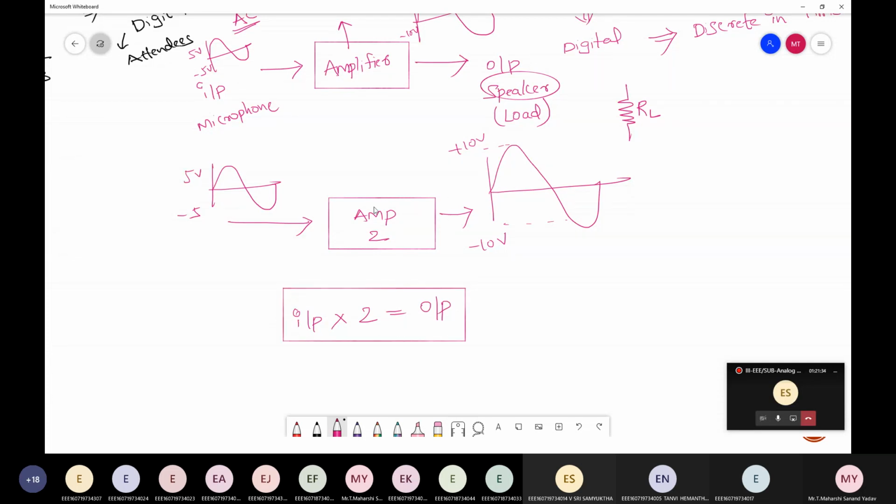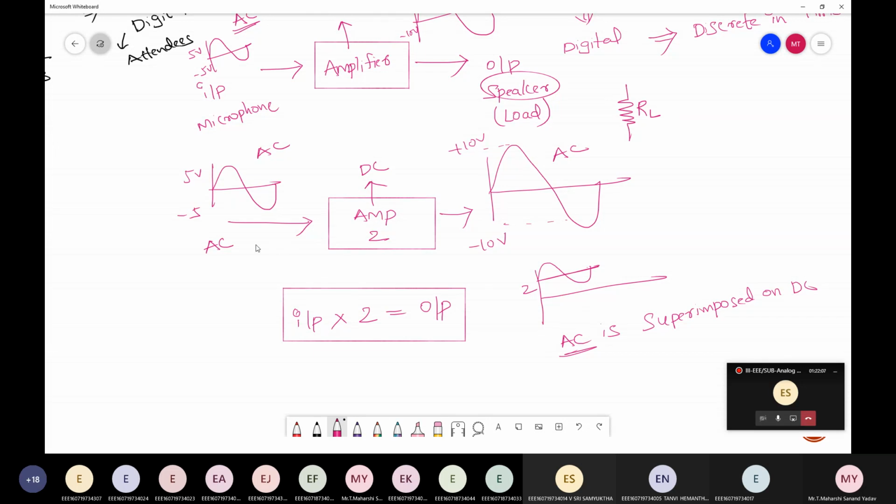But generally this amplification factor is DC in nature, whereas input is AC in nature. So at the output, suppose this is a DC and AC is superimposed on it. AC is superimposed on DC. Why? Because I'm considering DC as 2 volt, so that when input and the DC factor are multiplied, I'll get amplified output, which is AC in nature.